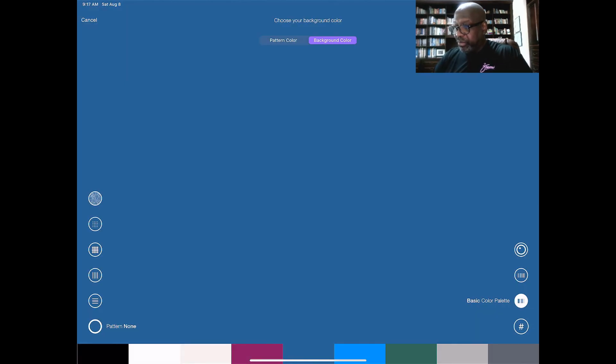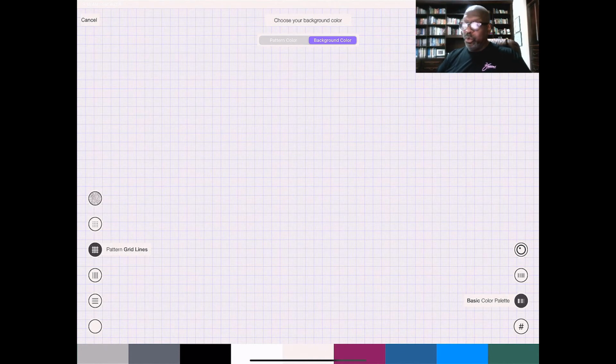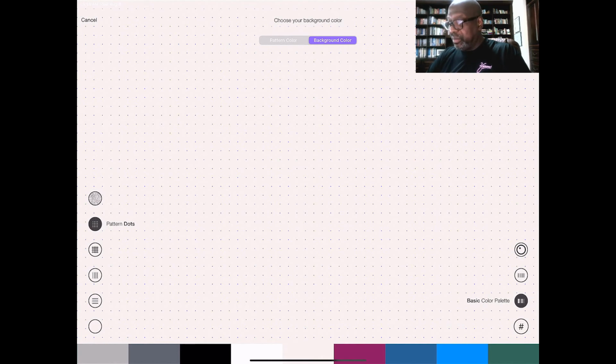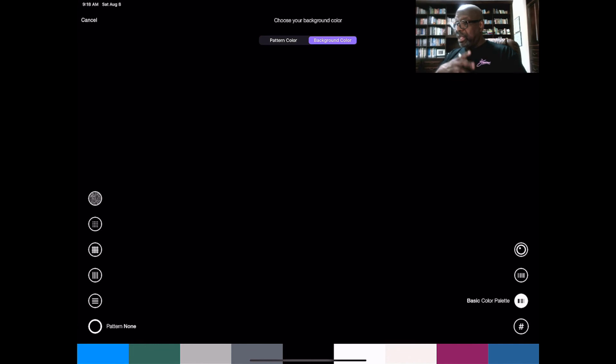Also, what's cool, if you want to write with lined spaces, let's go here. I'm just changing the color palette at the same time so you can see this. There you go. You could have lines, or you could have something like this, which is useful for those people who might be doing graphical problems and so on. If you want just those sort of points, you could certainly switch to that. Or if you want a textured background, you certainly can do that as well. It's totally up to you, but in my case, I don't want any of that, and I would just go with a simple blackboard. I like the blackboard because I like the color contrast against it.